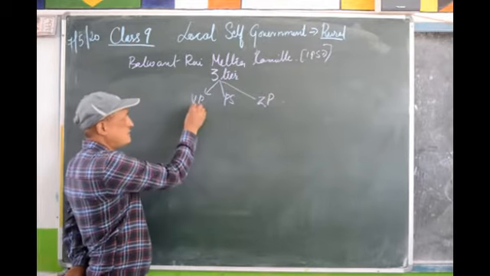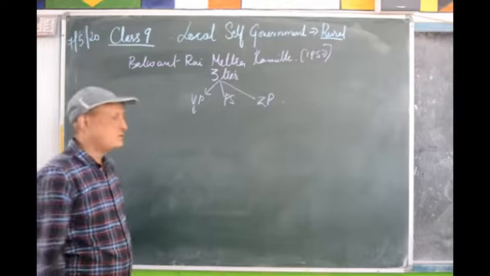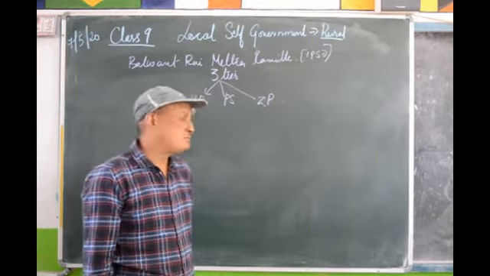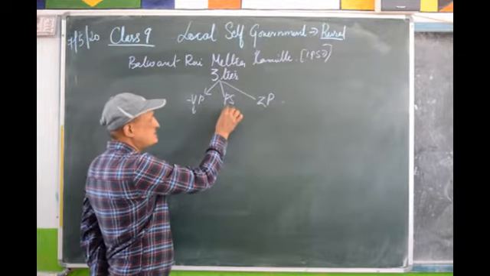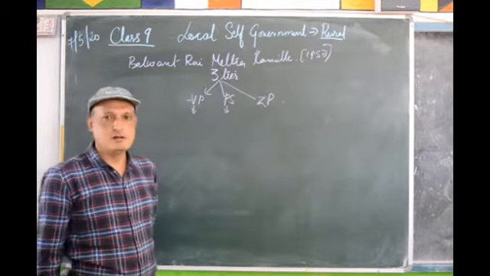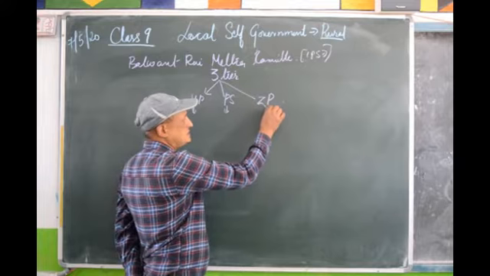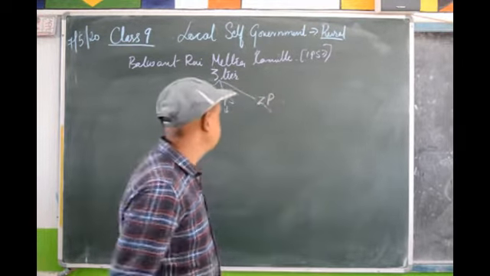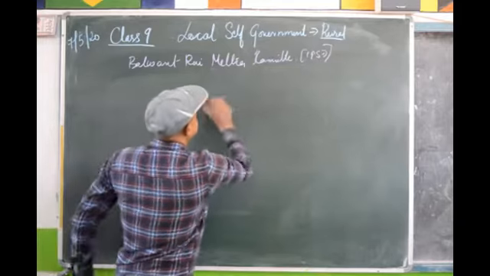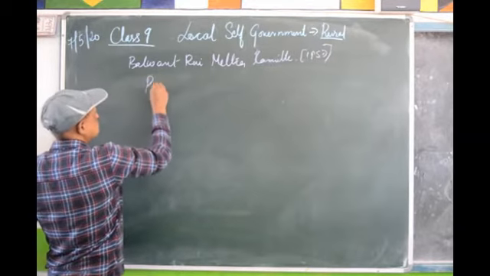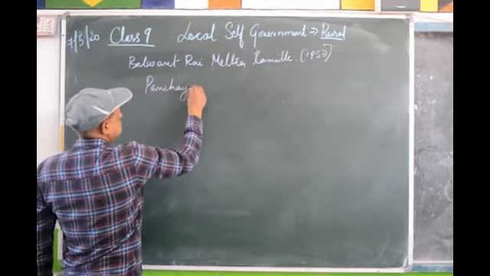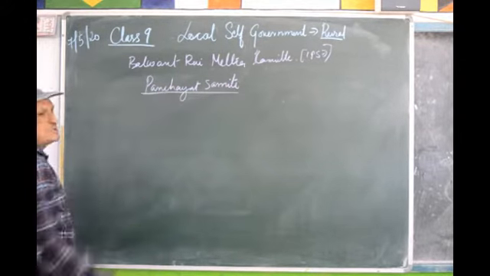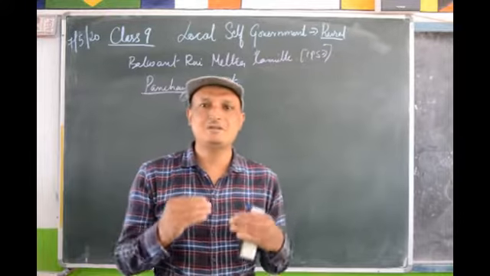At the grassroots level, village panchayat, where we study about the Gram Sabha and the village panchayat or the Gram Panchayat. Then Panchayat Samiti at the block level and Jilla Parishad at the district level. So today we'll study about the Panchayat Samiti. So Panchayat Samiti is an intermediate body.